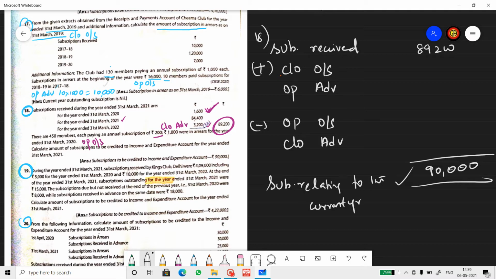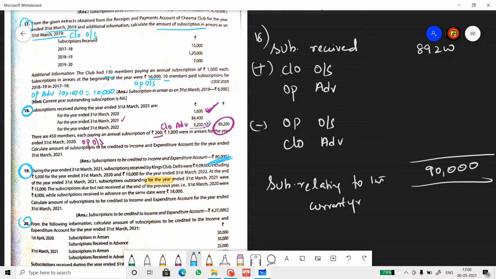But this sum would be better if you finish the table. With that, you can understand what is closing outstanding also, which is not said in the question directly. So what is asked in the question, we already found. So you can see we are getting the book answer of, sorry, 90,000 rupees. But we are going ahead with the table so that we can find what closing outstanding is.